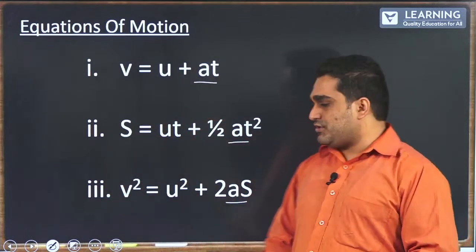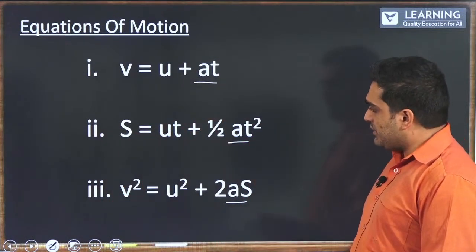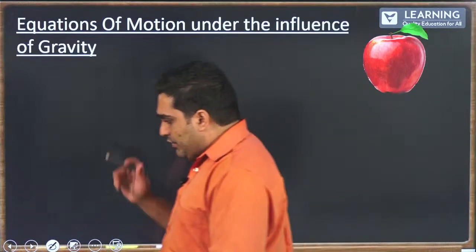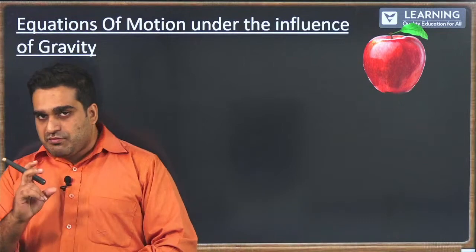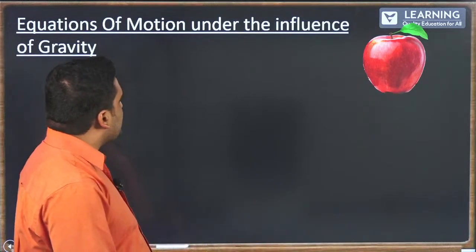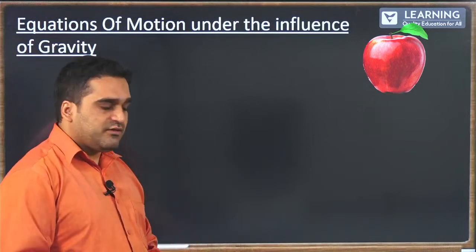How is that possible? So what are the changes that we are going to discuss? Once you have made note of this, we make those modifications to the equations of motion under the influence of gravity.